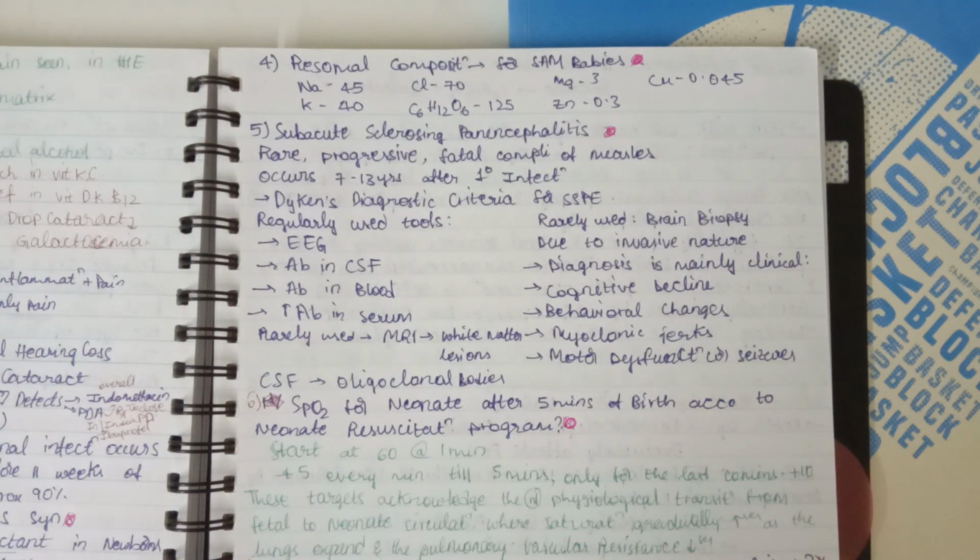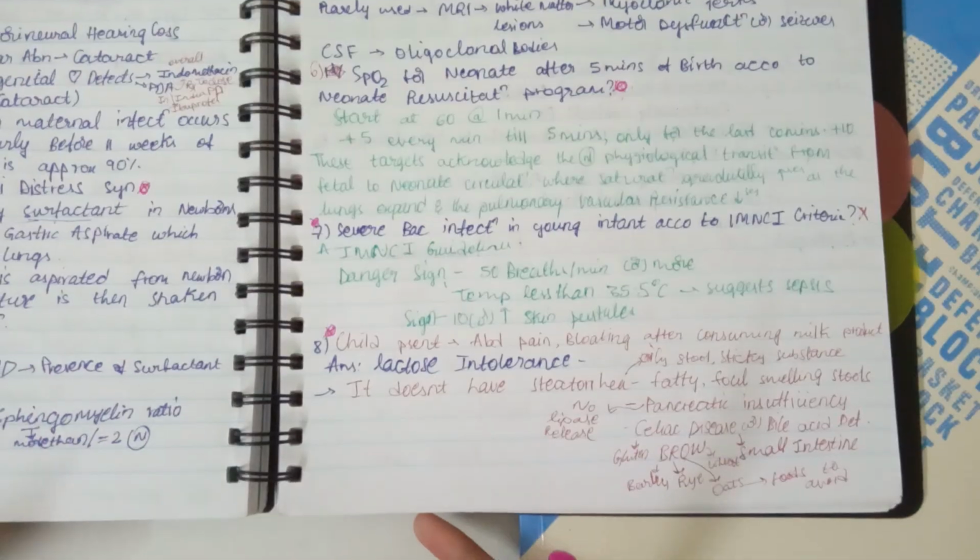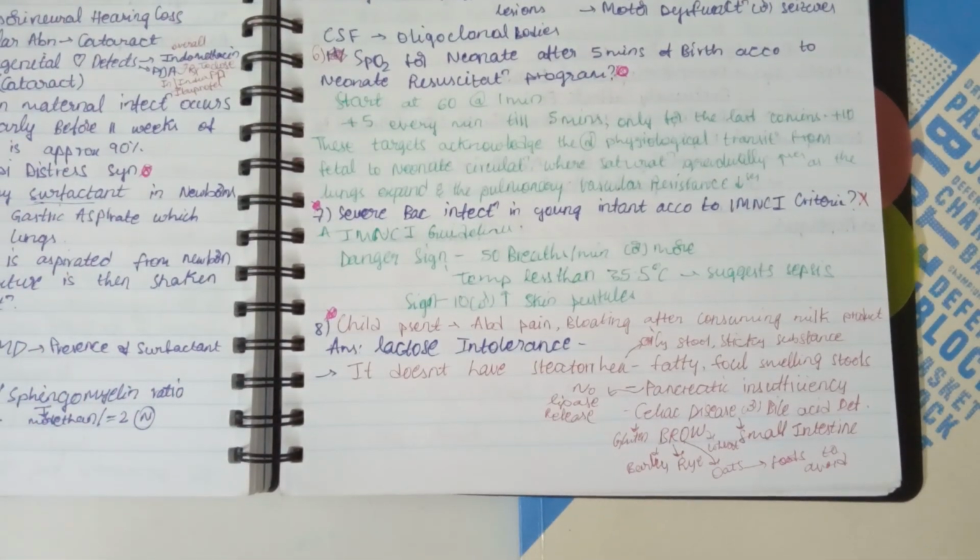The seventh MCQ is severe bacterial infection in a young infant according to IMNCI criteria. According to those guidelines, the danger signs are 50 breaths per minute or more, and temperature less than 35.5 degrees Celsius suggests sepsis.